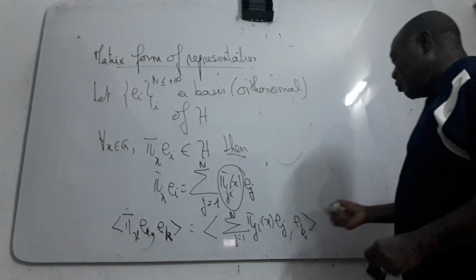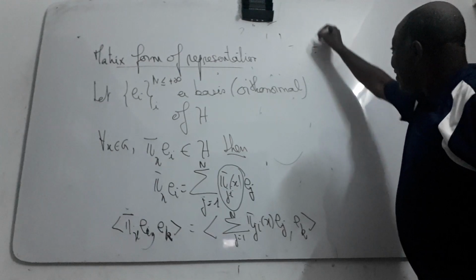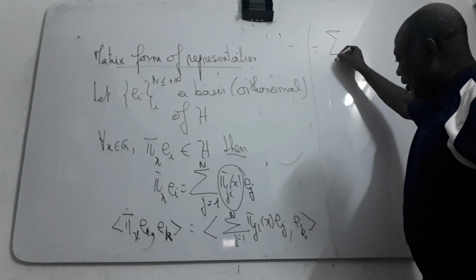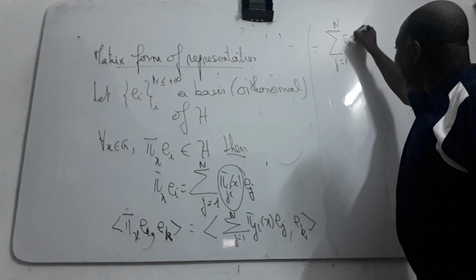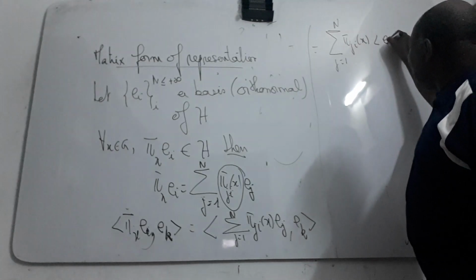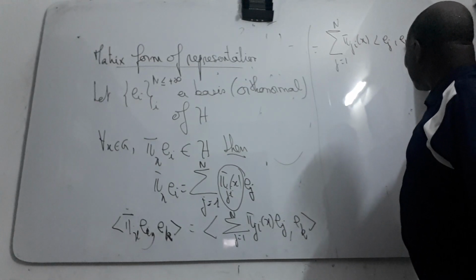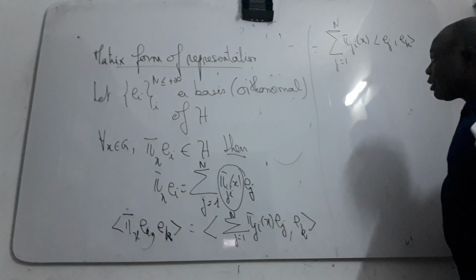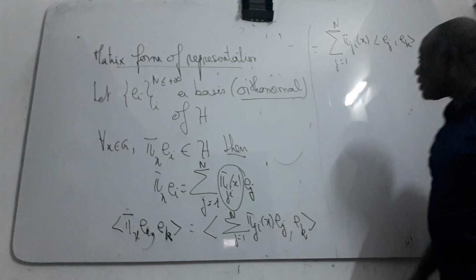So if you compute it, I can put it outside. You will have it equal to the sum for j from 1 to n of π_j,i(x) times the scalar product of e_j and e_k. This is nonzero only if j is equal to k, because you have to take an orthonormal basis.